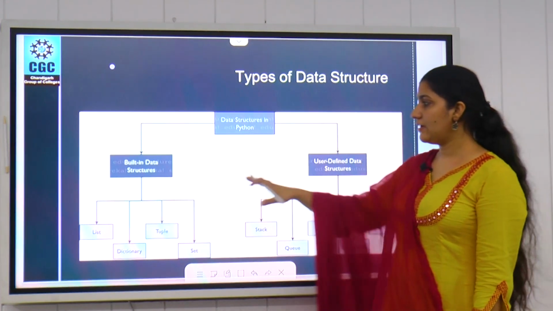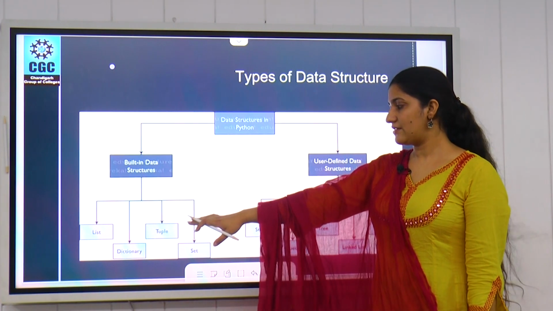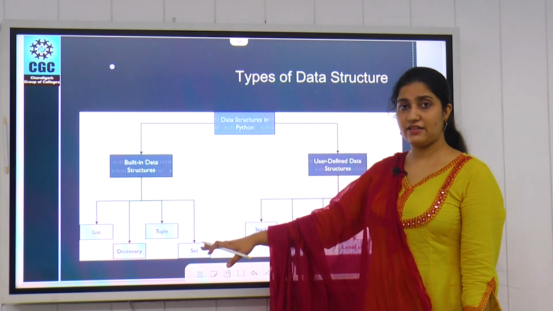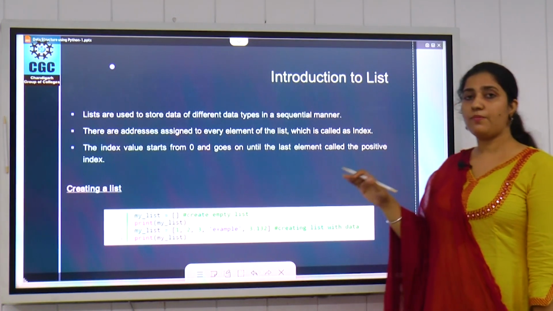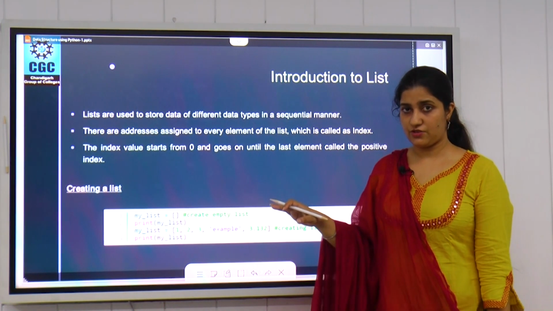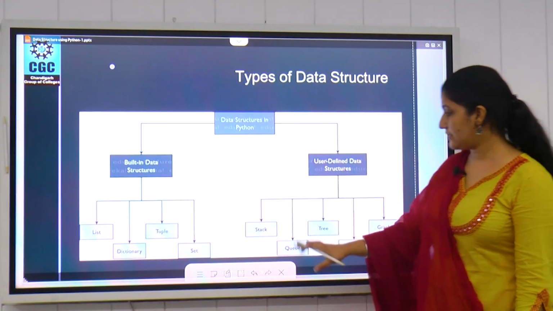Let's start with the built-in data types, that is list, dictionary, tuple and sets, in detail. In this lecture, we will cover all the operations performed on these data structures. So start with the list.